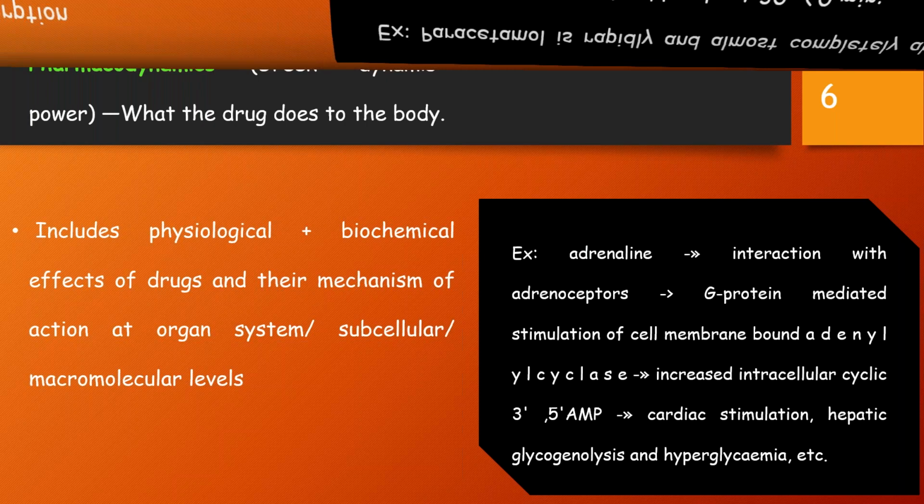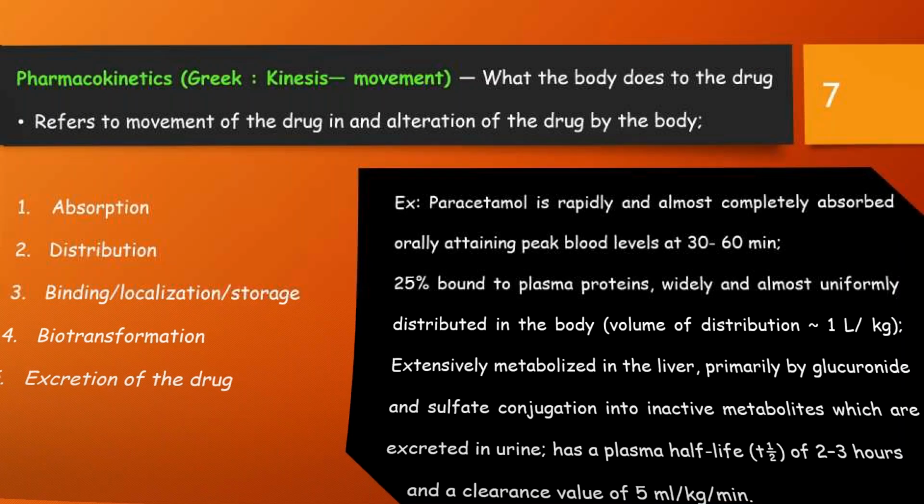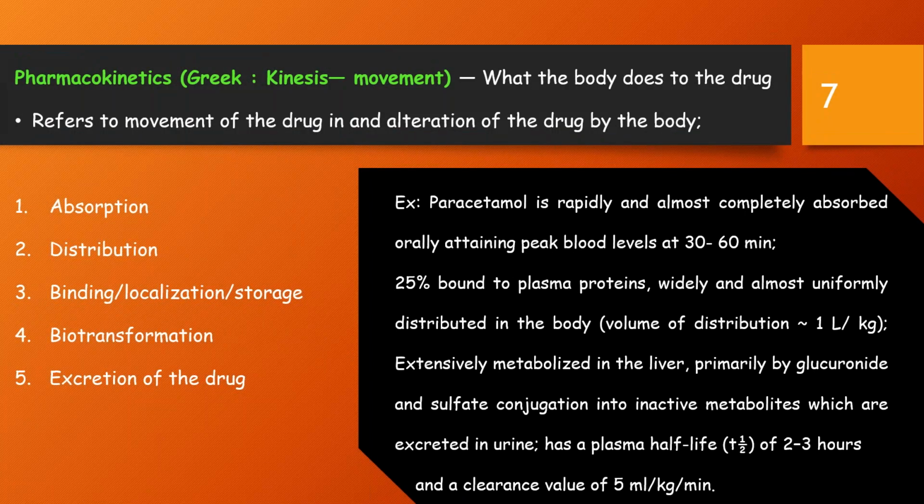The pharmacokinetics. Kinesis means the movement. In pharmacokinetics, we'll be studying what the body does to the drug, what the response of our body is after the administration of a drug. It refers to the movement of the drug in and alteration of the drug by the body, mainly its absorption, distribution, its binding capacities, localization, storage, biotransformation, and excretion of the drug.